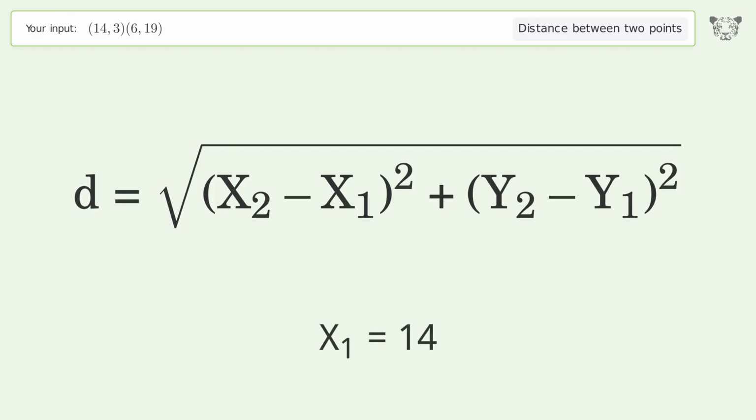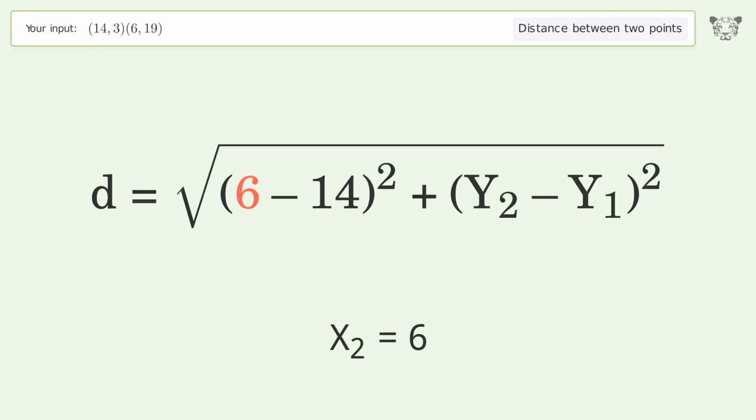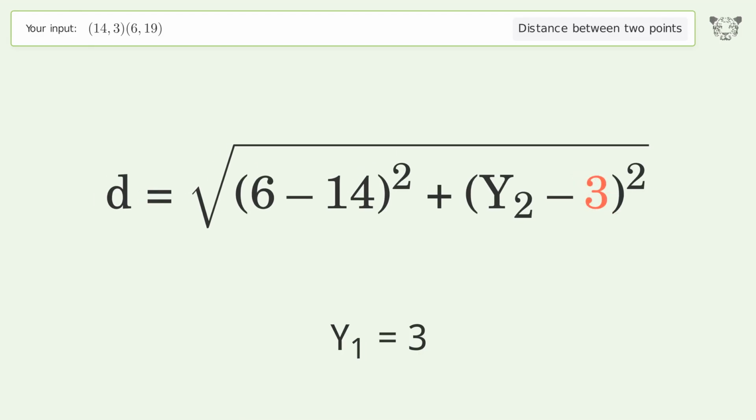x1 equals 14. x2 equals 6. y1 equals 3. y2 equals 19.